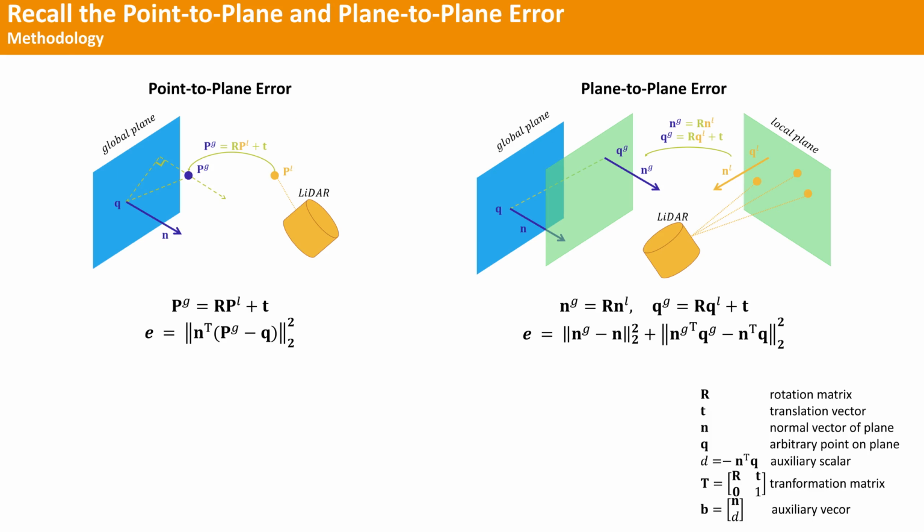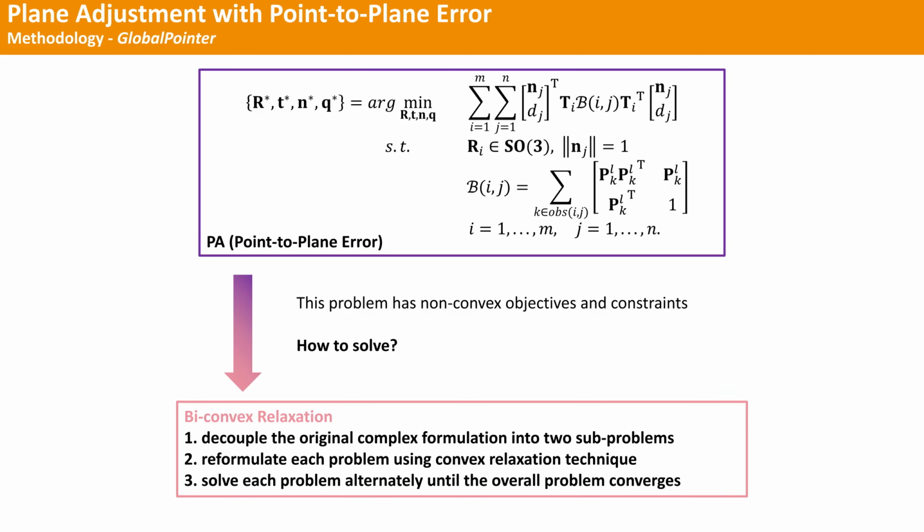Before formal derivation, let us recall the point-to-plane and plane-to-plane error. The point-to-plane error measures the projection distance between a point and a plane. Besides, the plane-to-plane error can be defined as the sum of direction distance and position distance. At the beginning, I will discuss our proposed algorithm, GlobalPointer. This algorithm begins with the point-to-plane error version of plane adjustment. However, this problem is highly nonlinear and has non-convex objectives and constraints. This makes it hard to optimize.